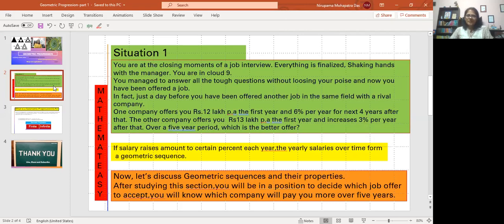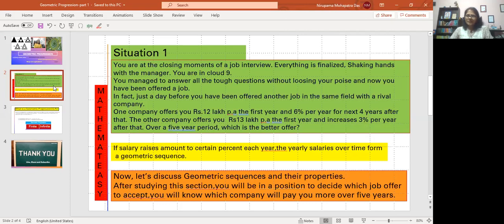Whenever you compare the salary, you see how much it is increasing, and after 5 years you have to look at where you will be, and at this point of time you will see the financial benefits, right? So if salary raises amount to a certain percent each year, the yearly salaries over time form a geometric sequence.